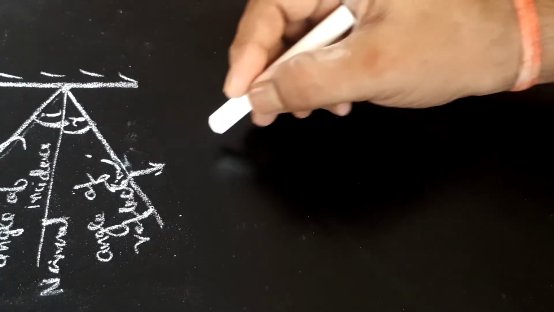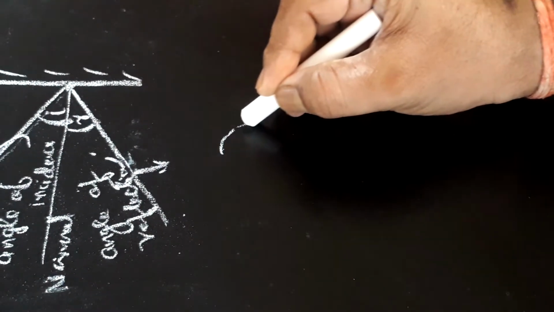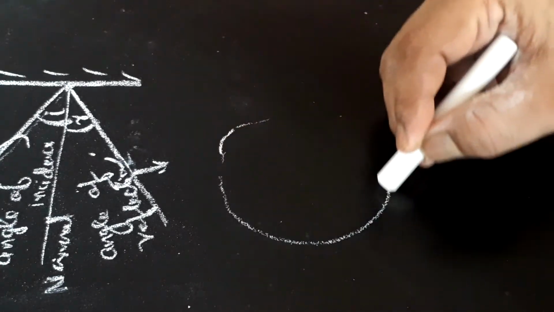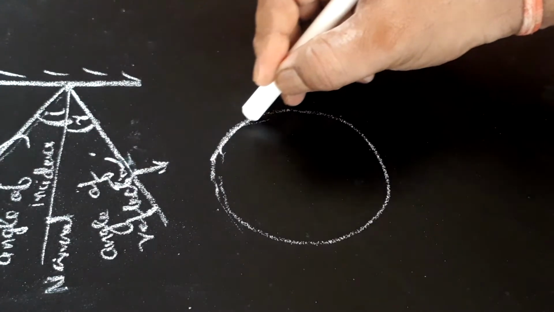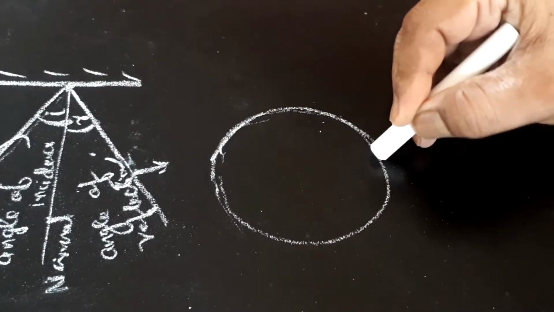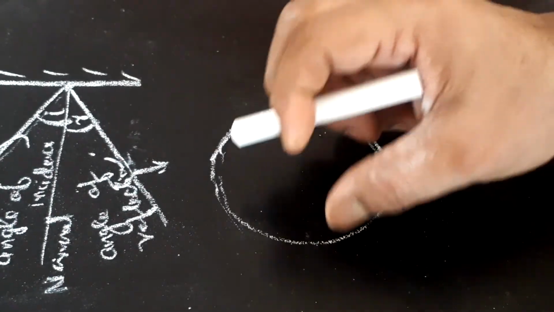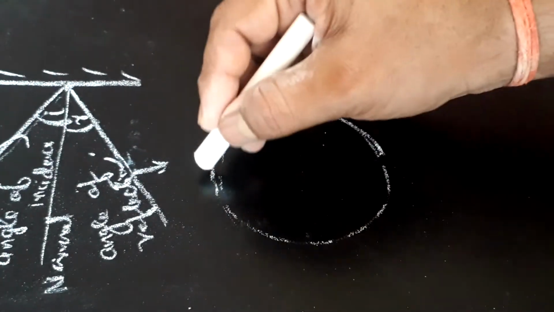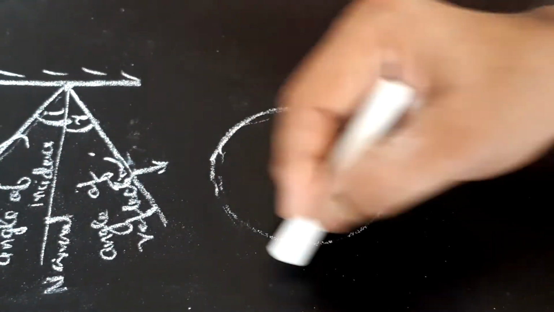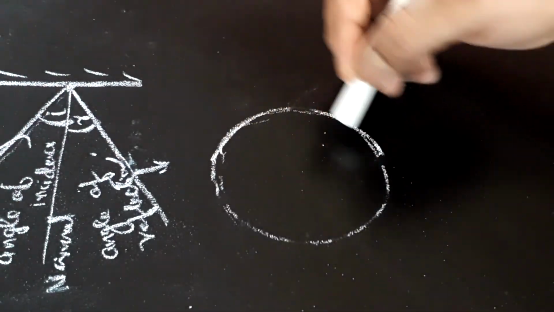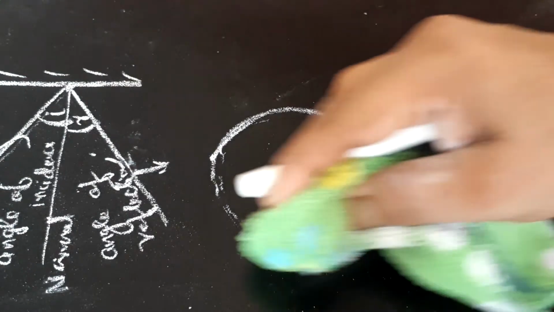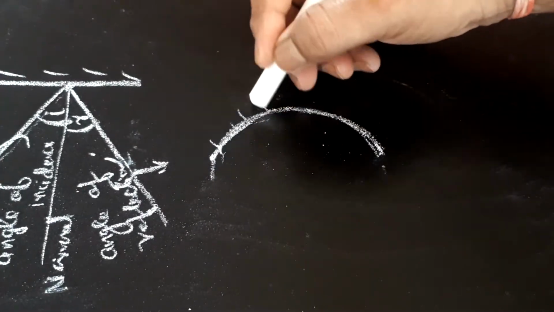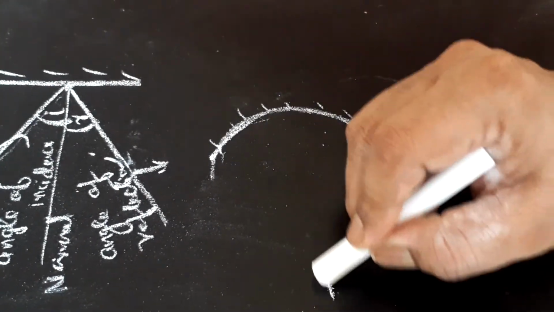Now let us see a concave mirror like this. Suppose we have a sphere of which this part we have a mirror, and this is just a drawing to show that this is a spherical glass of which this part we have a mirror. Its outer surface is polished.